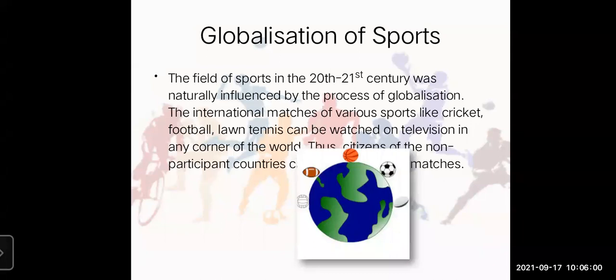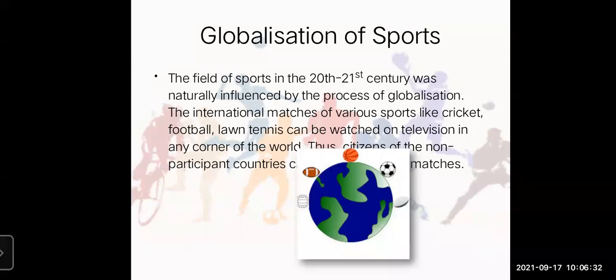So here, globalization of sports. The field of sports in the 20th and 21st century was naturally influenced by the process of globalization. The international matches of the various sports like cricket, football, lawn tennis can be watched on television in any corner of the world. Thus, the citizens of the non-participant countries can also enjoy these matches.